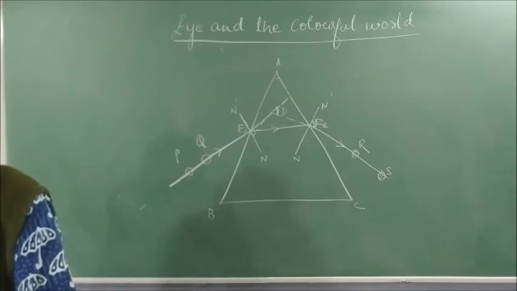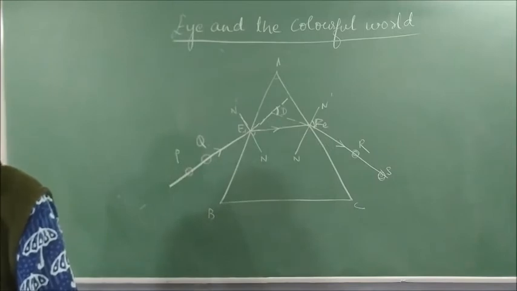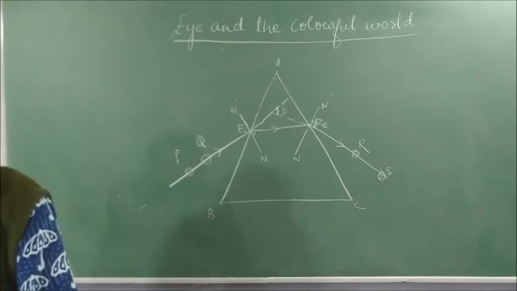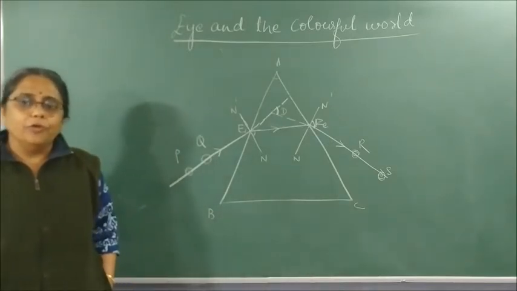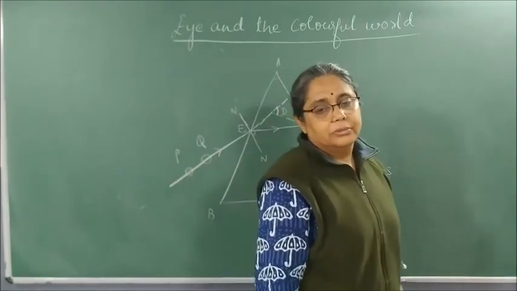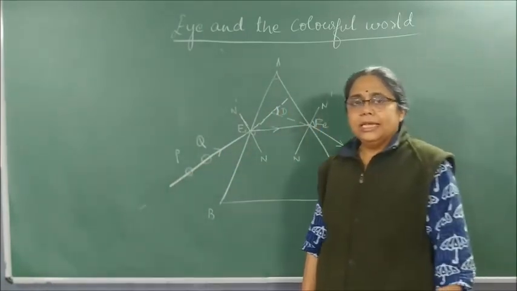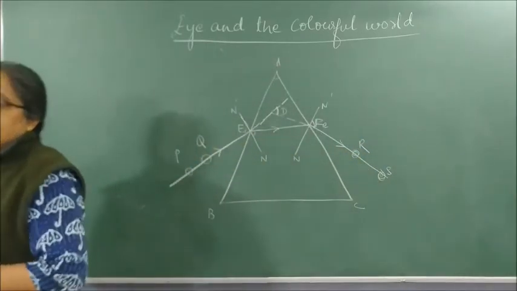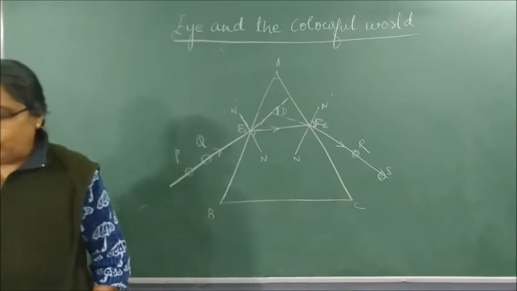What will you write? It is the angle which is formed by producing the incident ray forward and the emergent ray backward.